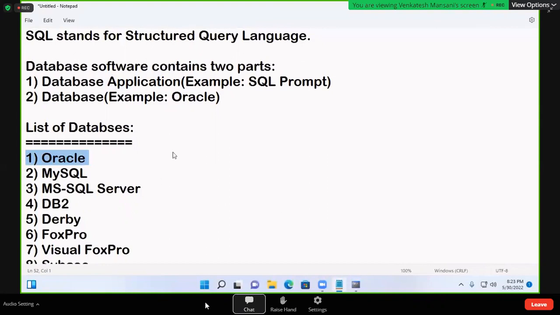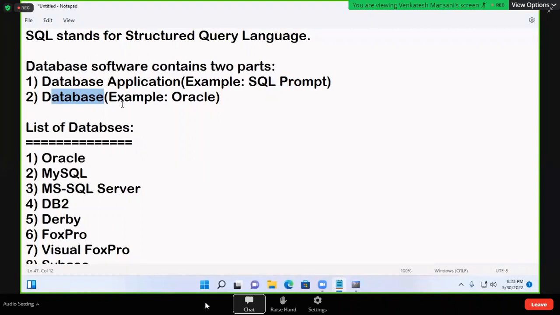One part is the SQL prompt, one more part is Oracle. But Oracle we cannot see. SQL prompt we can see. That is the database application. But what is Oracle? Database. Where is the database? It is there in the hard disk. We cannot see it. It is stored.